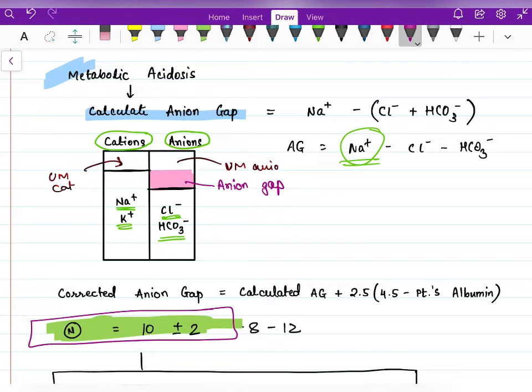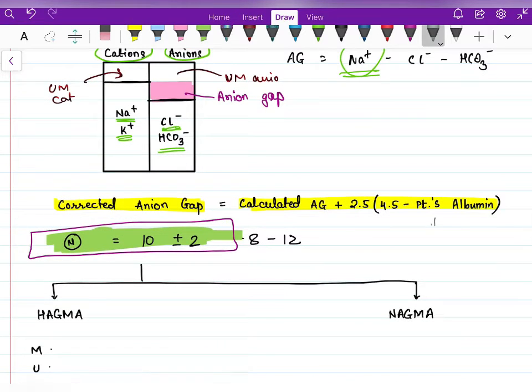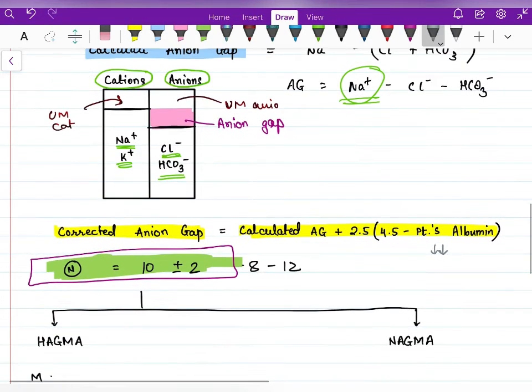So now there is another concept of corrected anion gap. What is corrected anion gap? As we all know, every cation in the body is bound to albumin. So the patient's albumin level will affect the patient's free cations, and so it will indirectly affect the patient's anion gap. So corrected anion gap is calculated anion gap plus 2.5 into 4.5 minus patient's albumin. So if the patient's albumin is reduced, the anion gap calculated here may be normal, but there may be an increase in unmeasured anions because of low levels of albumin.